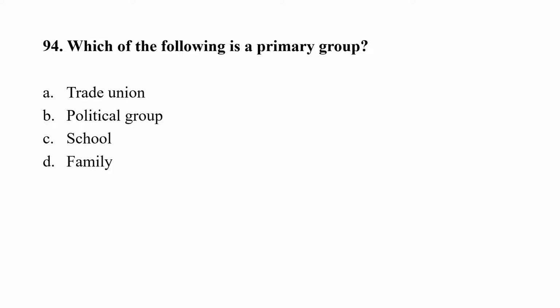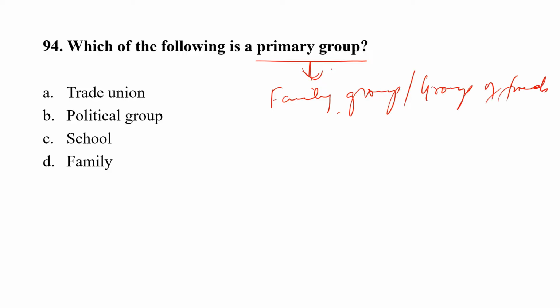Question number 94. Which of the following is a primary group? Option A, trade union; option B, political group; option C, school; option D, family. What is a primary group? In sociology, primary group refers to those personal relations that are direct or face-to-face, like the family group or group of friends. So the correct option here is option D, that is, family group is a primary group.